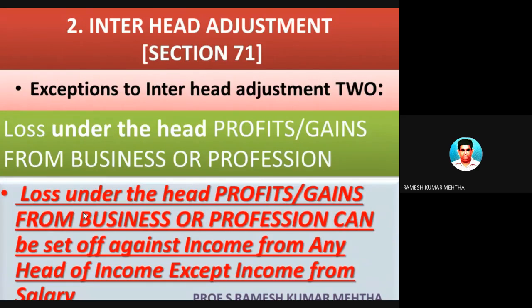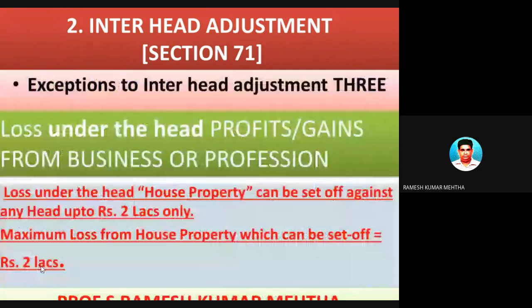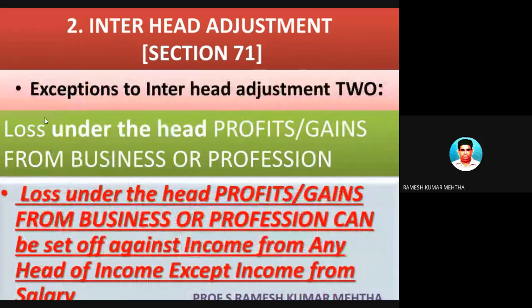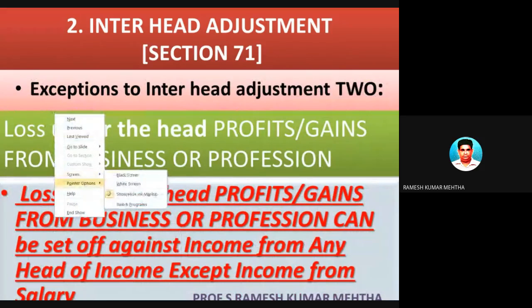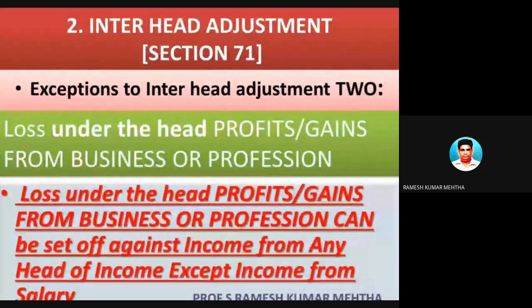Next one. The next part of our discussion is exception number two. Let's look at the exception number two. Now, what does this exception number two state? The exception number two states that loss under the head profits and gains from business or profession. So, these particular adjustments in exceptions under inter-head adjustment or similar source set off or adjustments are pertaining to loss under the head profits or gains from business or profession.